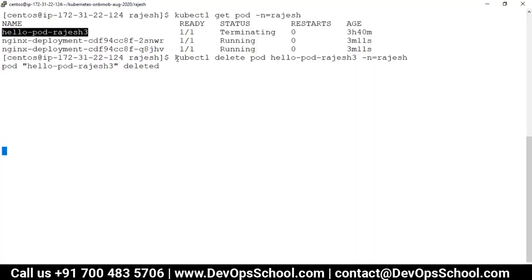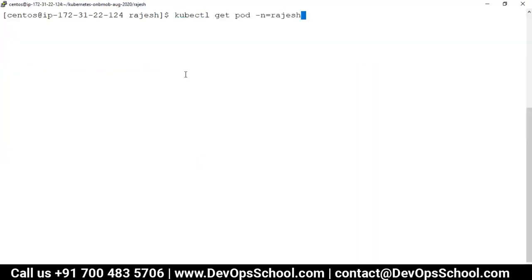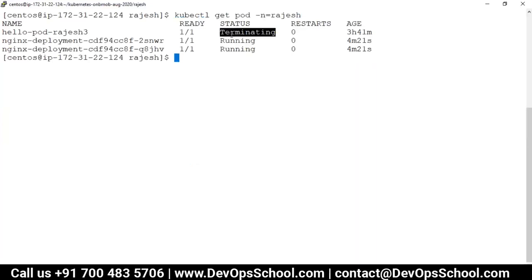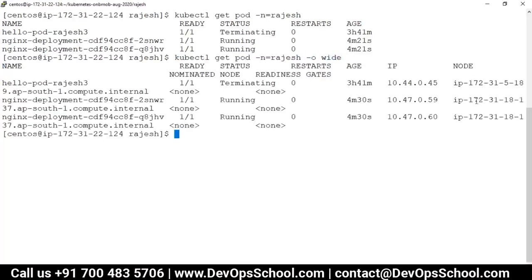Not sure what the reason for this is. Can we run logs and see what happens? Kubelet logs you can see on the node where it's creating, but which node, that is the problem. Can you force delete? It got some problem with that, that's the reason. No problem. So right now -o wide. Both are in the same node.